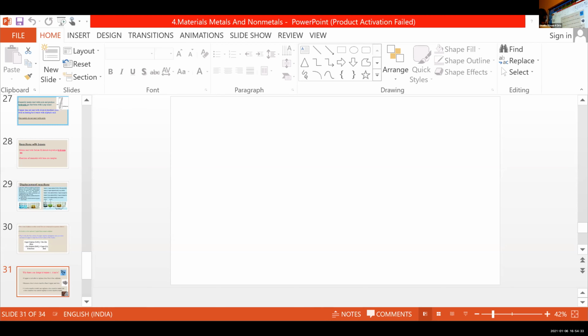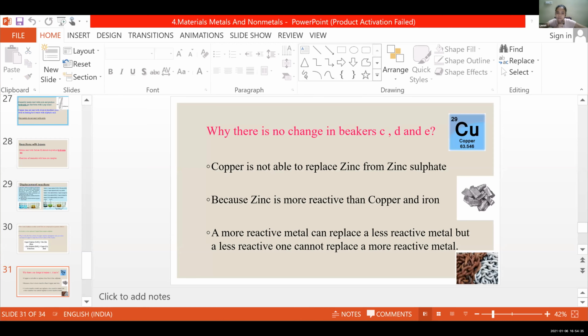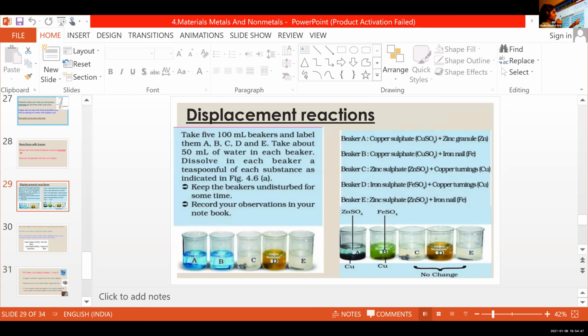It's because copper is not able to replace zinc from zinc sulfate. Look at this third example, the third beaker, zinc sulfate and copper.